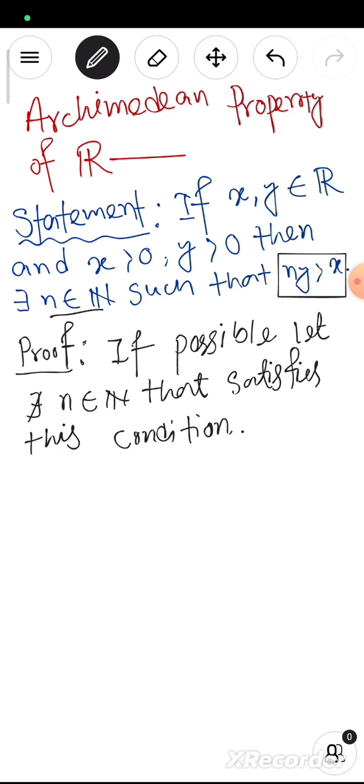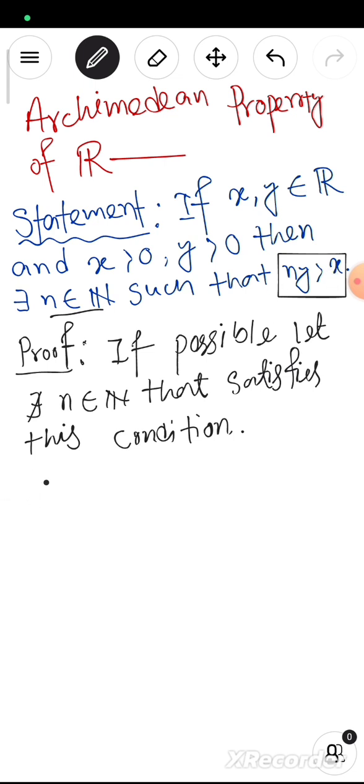Basically we prove this theorem by the contradiction method. So firstly we assume that, if possible, there doesn't exist any n belonging to the natural numbers that satisfies the above condition. So we can take the negation of ny greater than x.